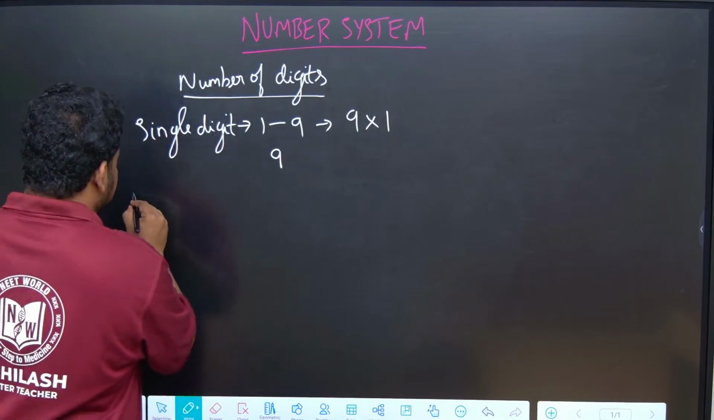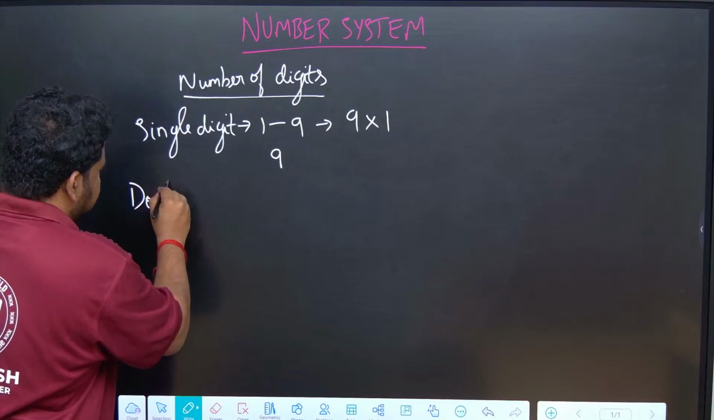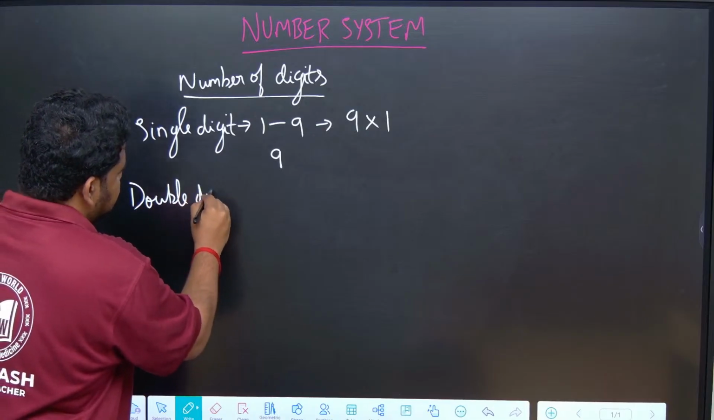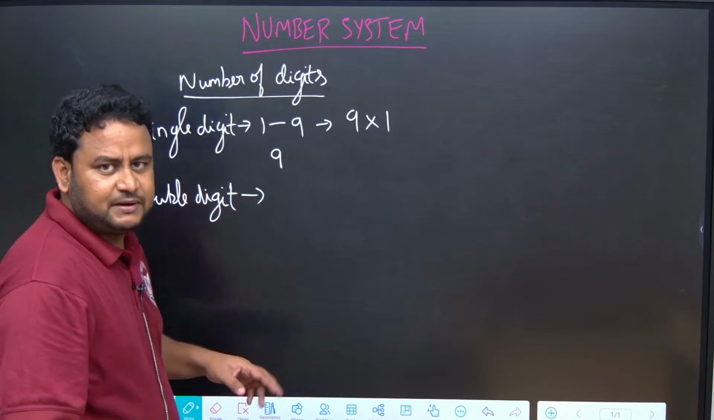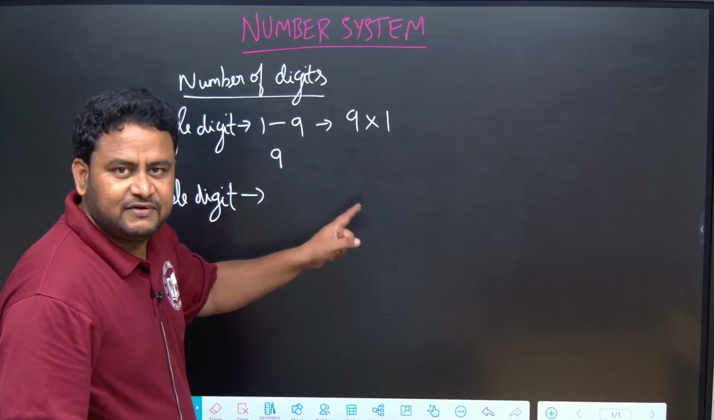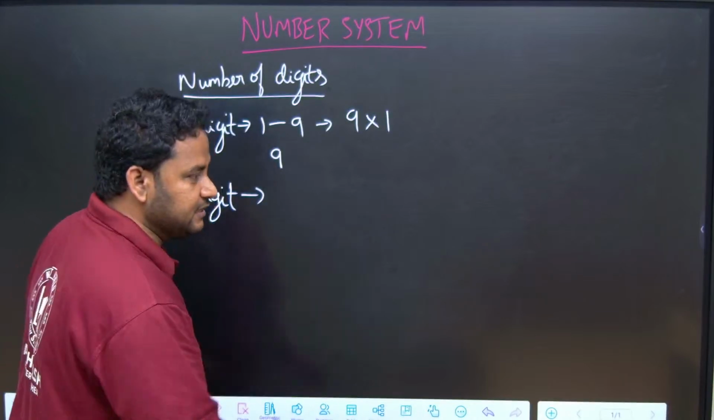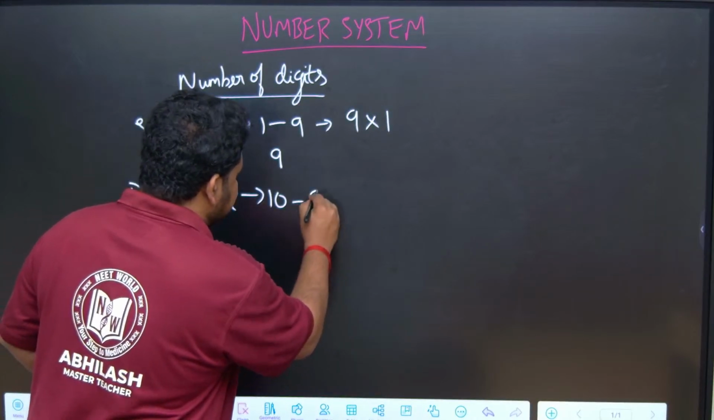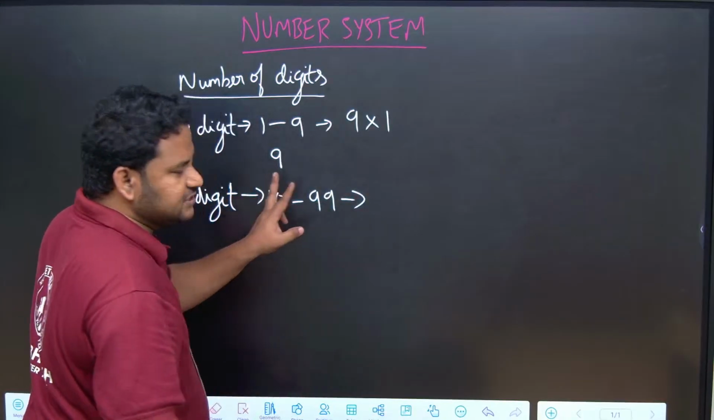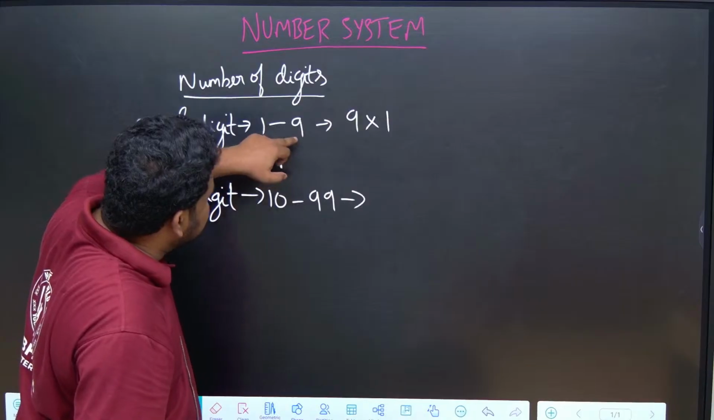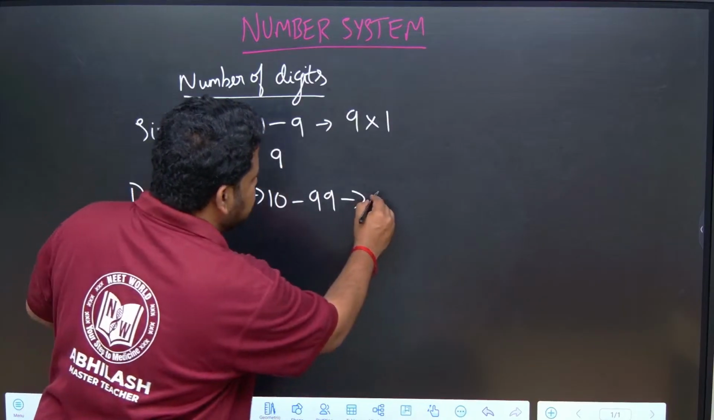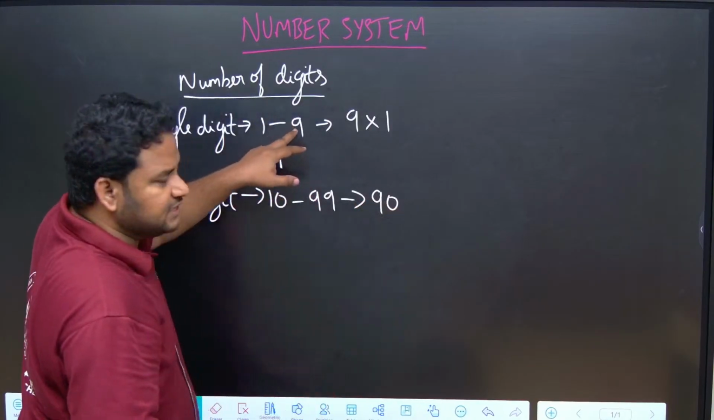Okay, similarly, if I say double digit, double digit number starts from where? Double digit starts from 10. It starts from 10 and ends at 99. Correct? So, how many double digit numbers are there? How to find out? 99 minus 9, because 9 is the last single digit number. 99 minus 9 gives me what? 90.